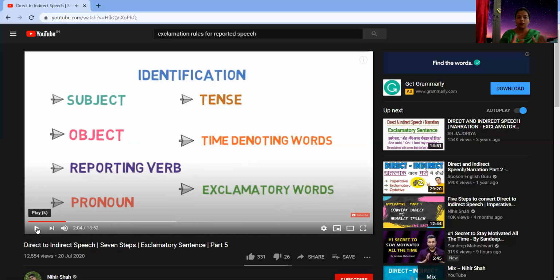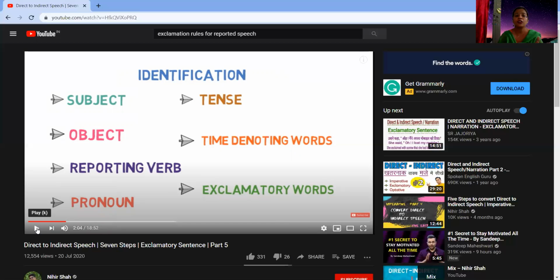Now the second step is that you need to look into the reporting verb. You need to replace the reporting verb with words like exclaimed with joy, exclaimed with sadness, exclaimed with applause, exclaimed with surprise, exclaimed with sorrow.